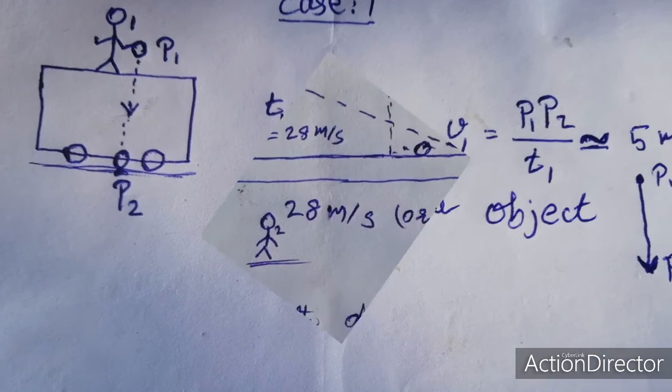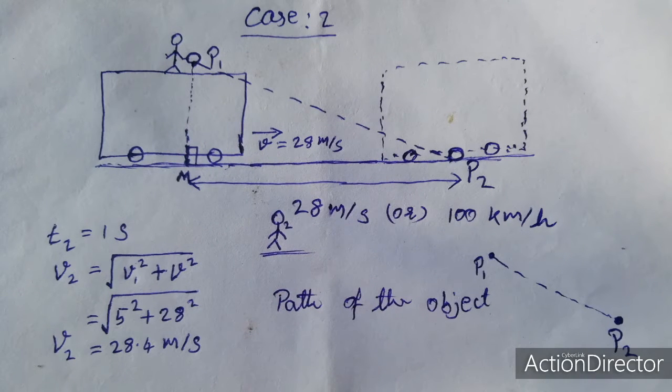Case 2. We consider a similar experimental arrangement, but another observer is standing on the earth at rest. According to the point of view of the second observer, the object is moving along a slanting direction, that is P1 to P2.